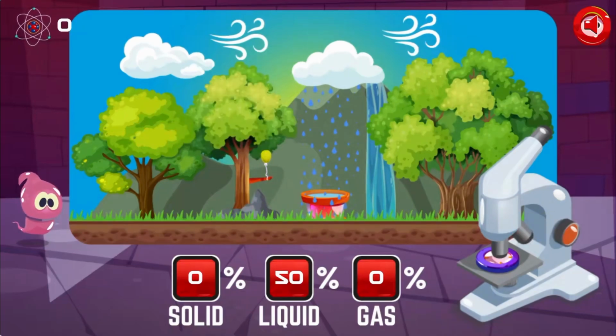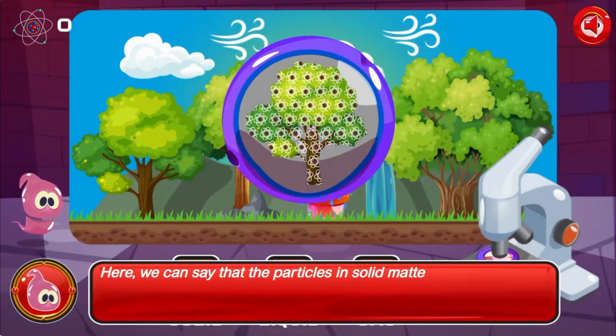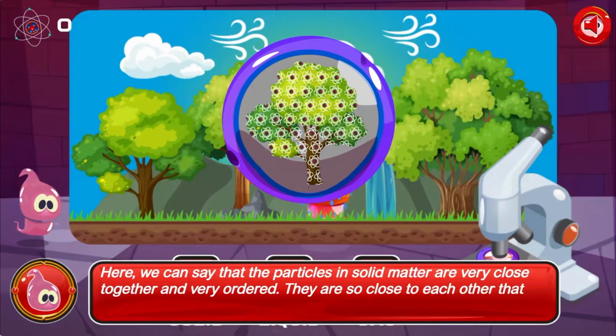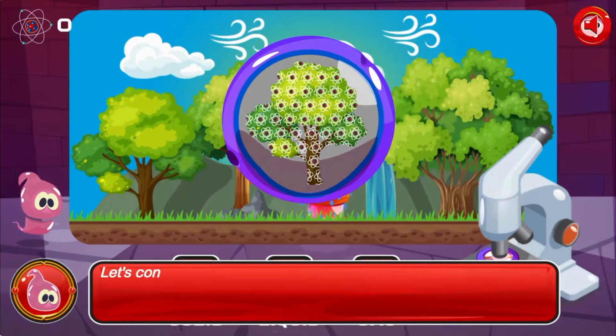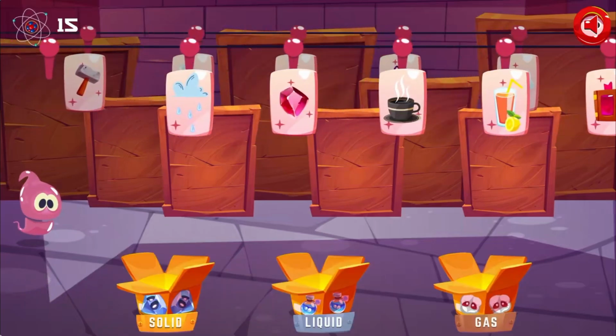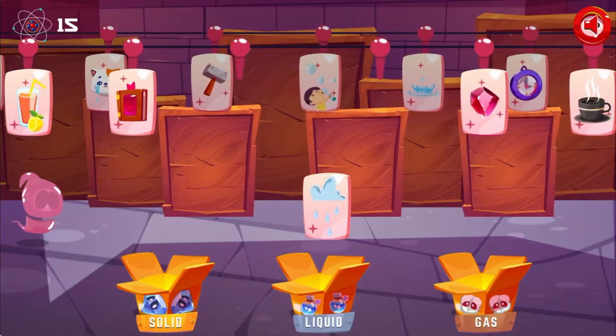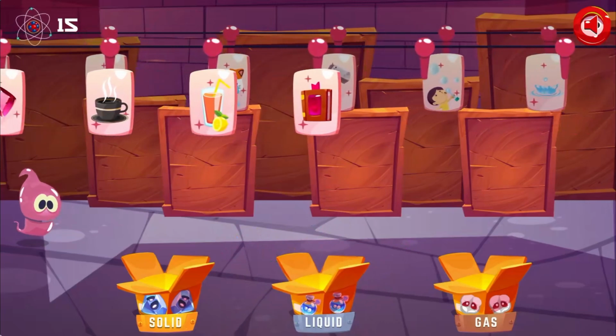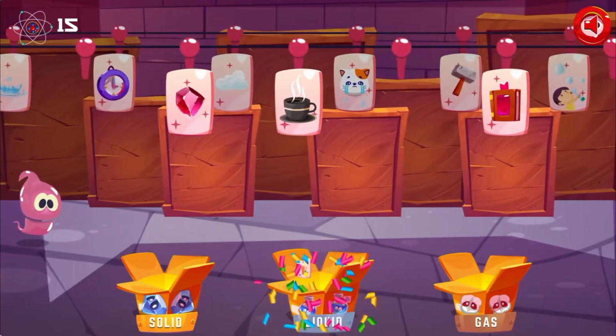Let's continue discovering. Use the mouse to click on different objects, to complete tasks, to learn more about the different states of matter and how they are used in different situations. Here, we can see that the particles in solid matter stay together. Perform different tasks and then practice identifying solids, liquids, and gases to learn more about their separate characteristics. Complete all the levels to win the game.